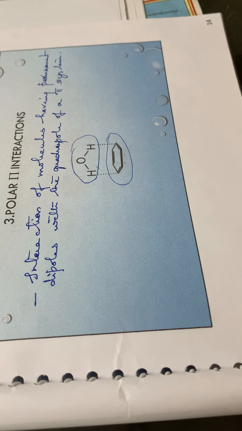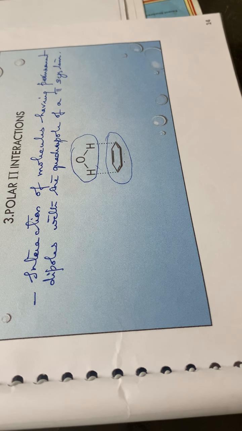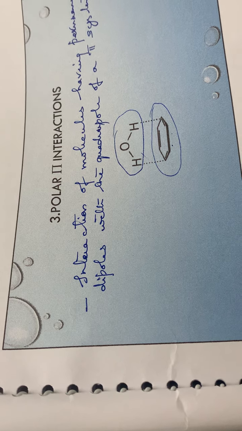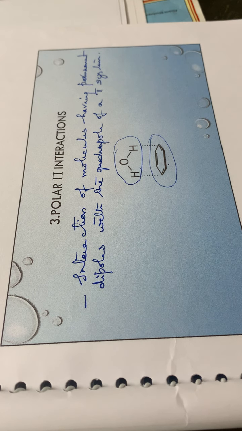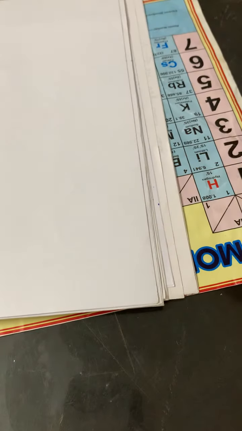So you had seen three types of pi effects. That is first one, pi-pi interaction. Second one, cation pi and anion pi interaction. And the third one, that is the polar pi interaction. See, for all this you have to go through the textbook. You have to read the textbook as well. These are the points that I had prepared in the PowerPoint. Okay. So you have to read the textbook as well. Then it will make things much easier. In the textbook it is given in a very elaborate form. So after studying this portion, you can read the text as well.